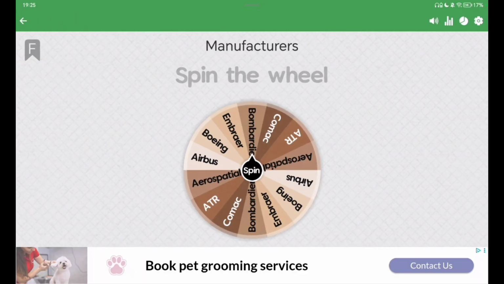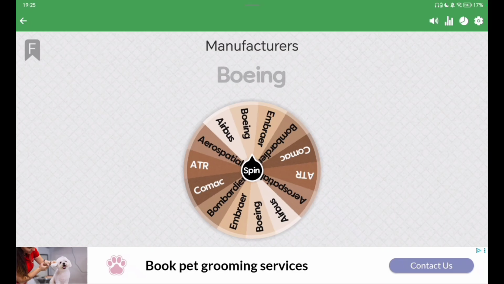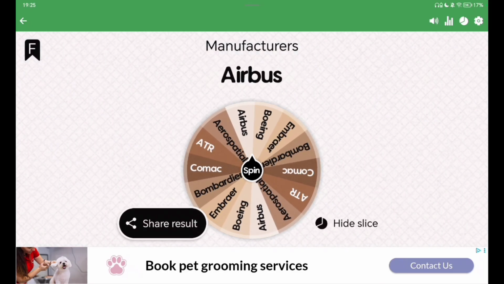What's this aircraft type going to be? I really don't want it to be Aerospatiale, because if it is, I think we might be in trouble. But either way, we will see. So, Southeast Asian, full service airline, Airbus. Cool. That's easy.